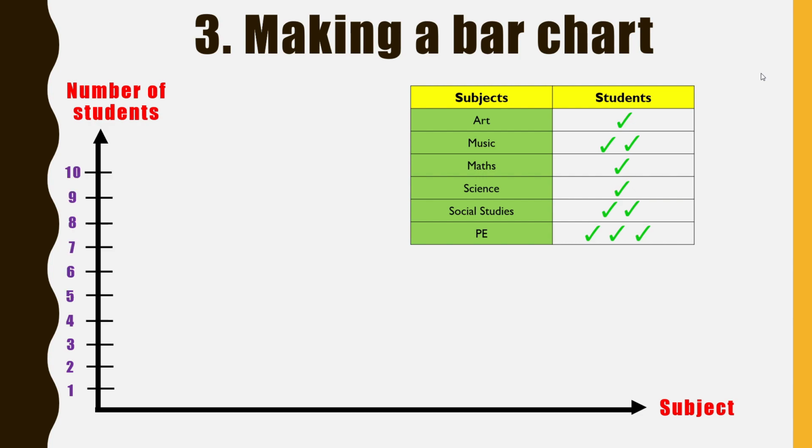And after that, for our x-axis, we have to label the name of the subjects. There are art, music, maths, science, social studies, and PE or physical education. So after you are done with labeling the y-axis and also the x-axis, only then we start to put in information. Let's look at art. How many students are there who are interested in art? There is only one. So the bar chart should only go up until 1. How about for music? There are 2 students, so the bar chart should go up to 2.